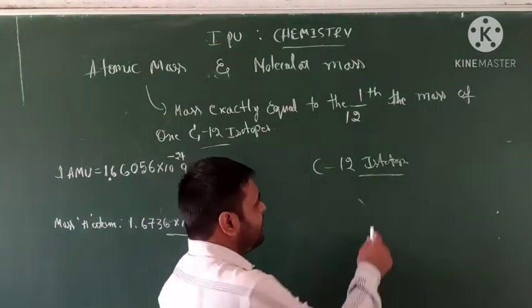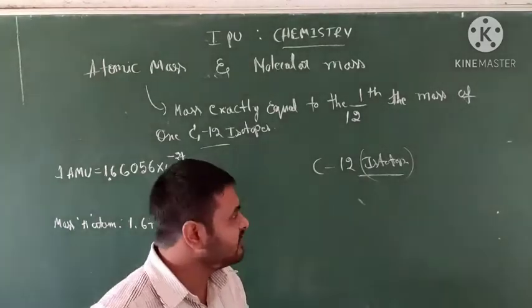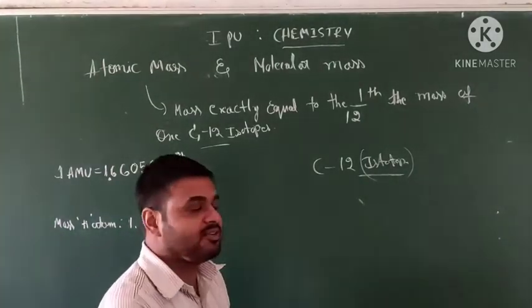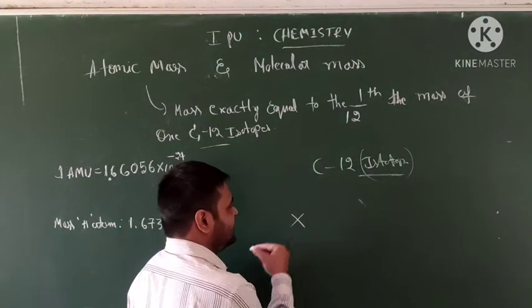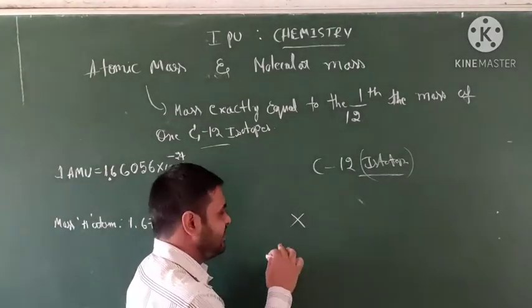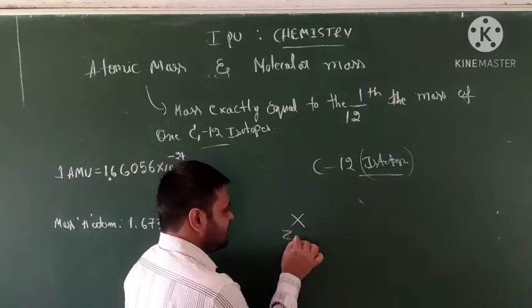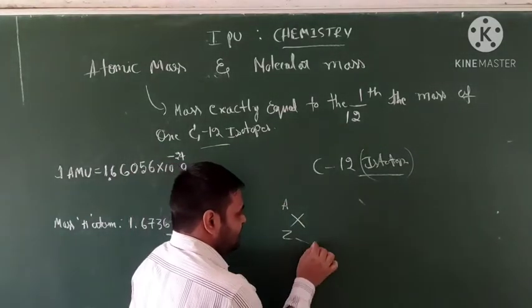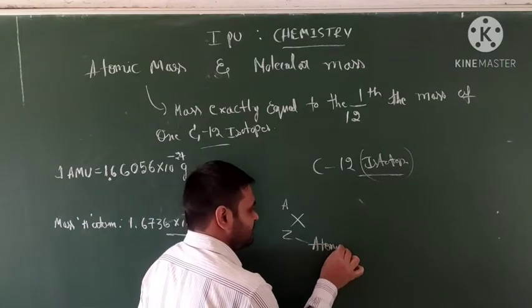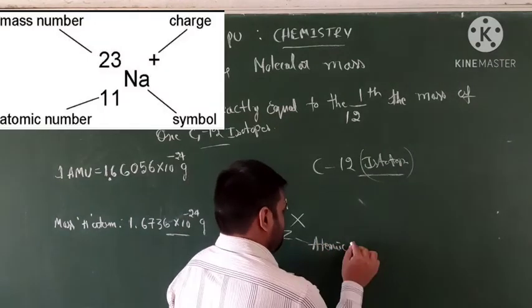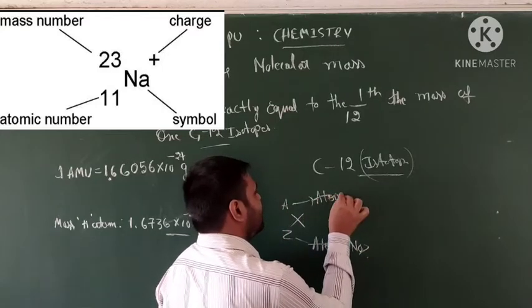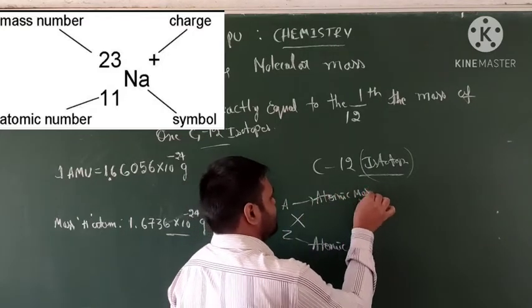Okay, what is the meaning of isotopes? First we take an element, generally represented by X, with Z and A. Z is the atomic number and A is the atomic mass number.